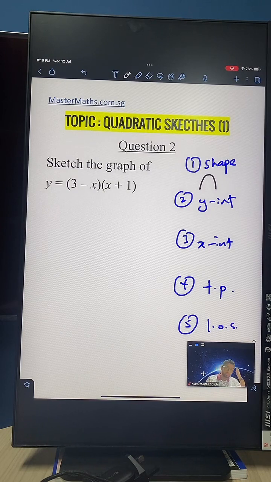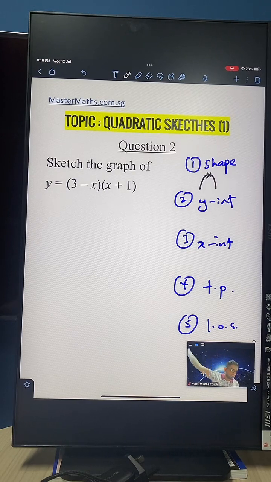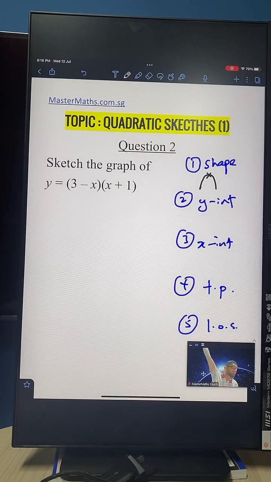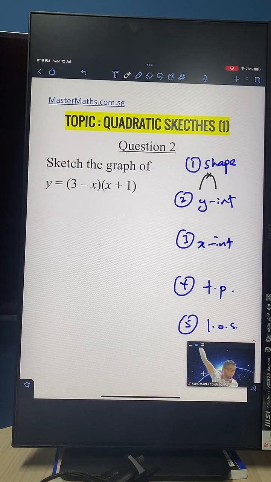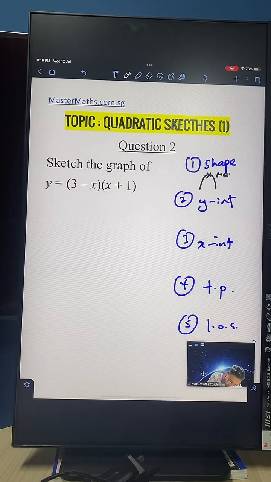So straight away, you are able to say that since I have a sad face, I will also have a maximum turning point. Why maximum? Because the graph goes up, turns at the top and goes down again. So the turning point we are working with is the highest point, a maximum point.